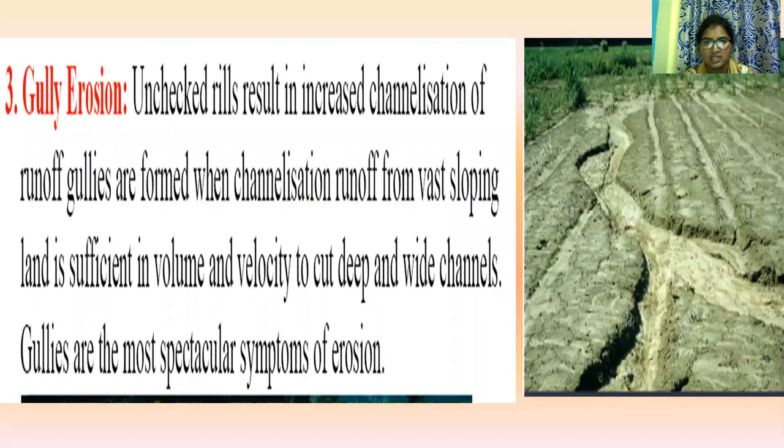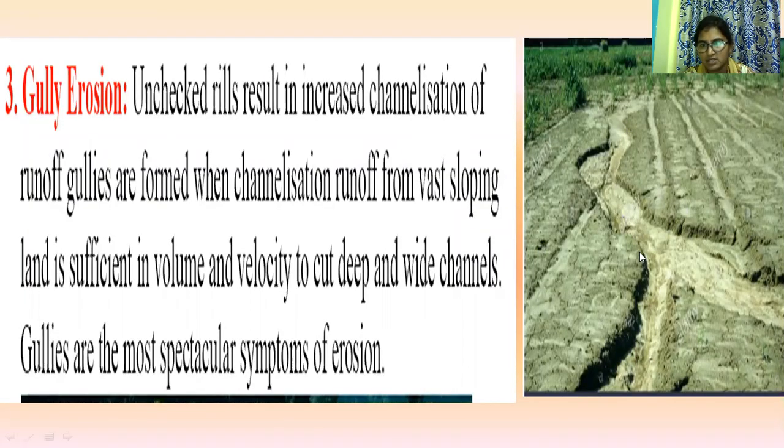The next one is gully erosion, formed when channelized runoff from vast sloping land is sufficient in volume and velocity to cut deep and wide channels. It is the most spectacular symptom of erosion.